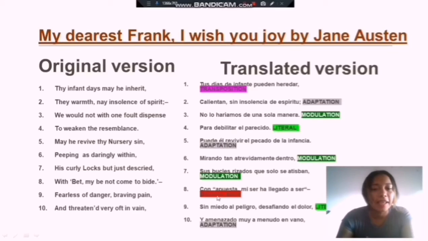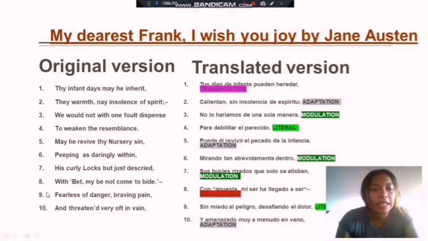Then in line 8 we find equivalence. Equivalence is a translation technique which uses a completely different expression to transmit the same reality, the same idea. Through this technique we can see here, for example, bet may be not come by, con apuesta a ser mi llegado a ser. This is a completely different expression, but it has the same meaning.